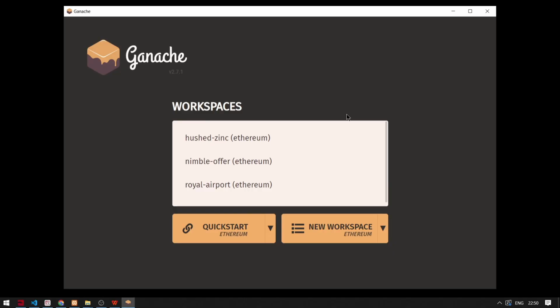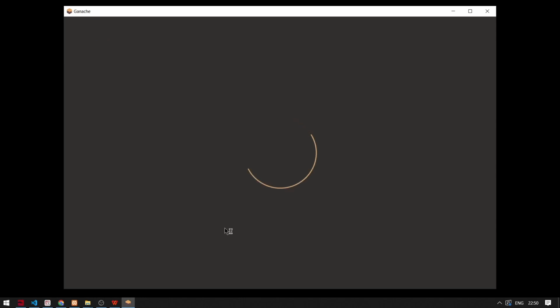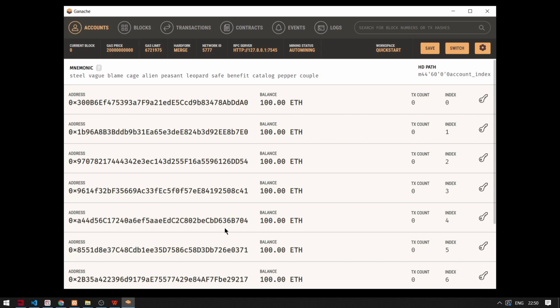For the blockchain we are using Ganache, and let's start with Ganache. We'll click on Quickstart Ethereum and it will take some time to load. And as you can see, Ganache has started the blockchain network successfully. And as you can see, the blockchain network IP, the network ID, and the associated account addresses with their private keys.